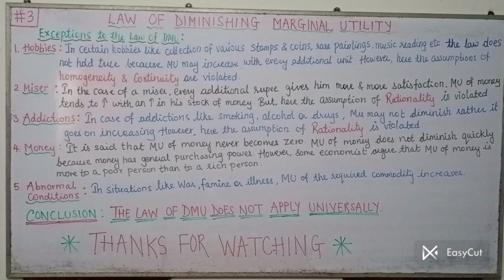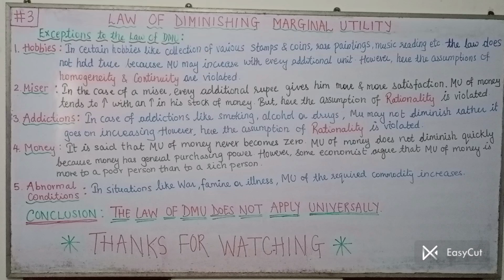So in case of abnormal conditions, the marginal utility of required things increases and does not diminish. So abnormal conditions is also an exception to the law of DMU. Many times we forget to mention this condition, so do mention it.